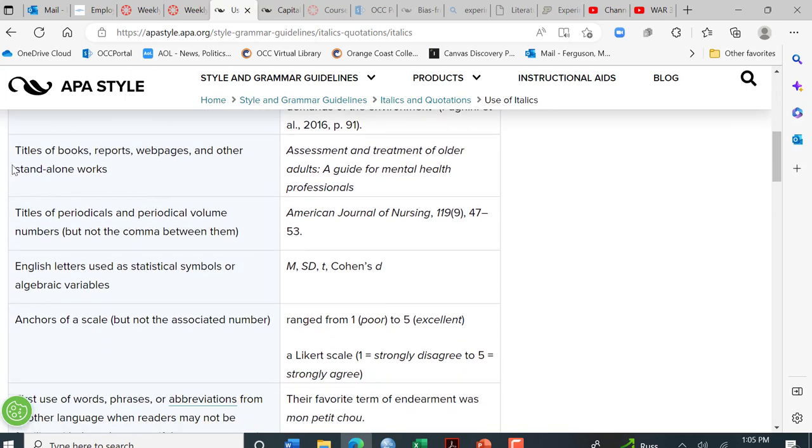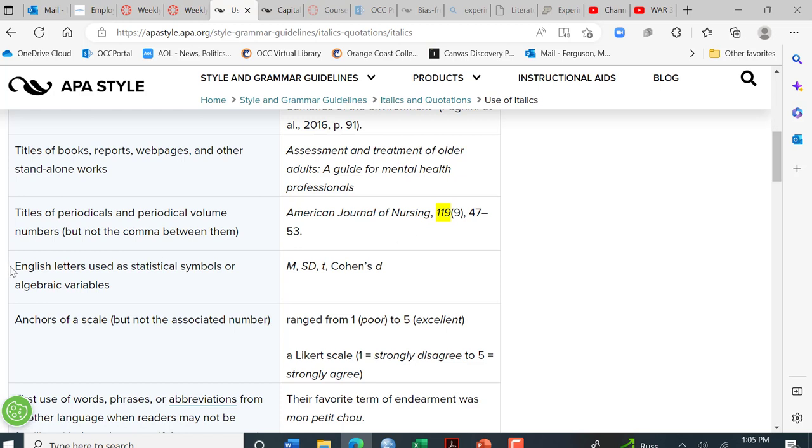You may come across the need to italicize titles of books, reports, web pages, other standalone works, especially in your reference section. You definitely will be italicizing titles of periodicals and the periodical volume. Technically, the comma between them should not be italicized, but I'm going to be honest, I'm not going to be able to tell if that comma is italicized or not. So here is the name of the journal article, and that's in italics, and then the volume of that journal is also in italics.